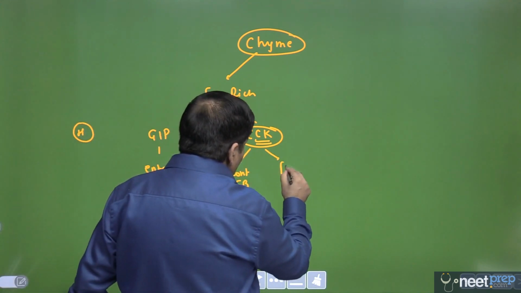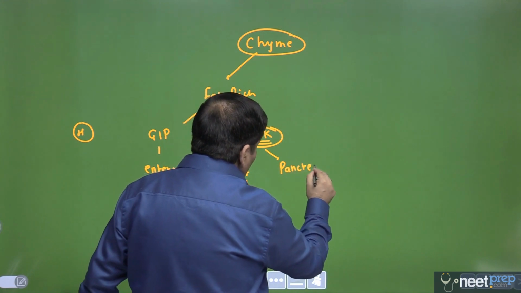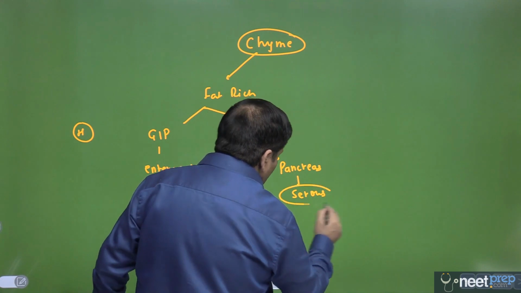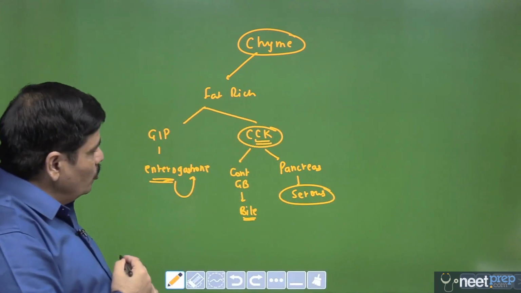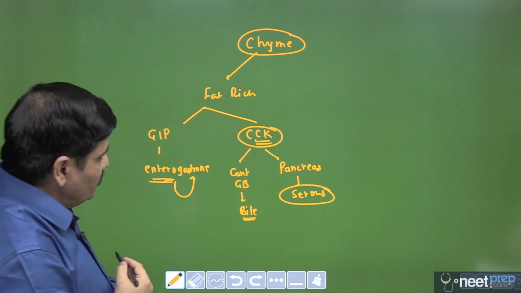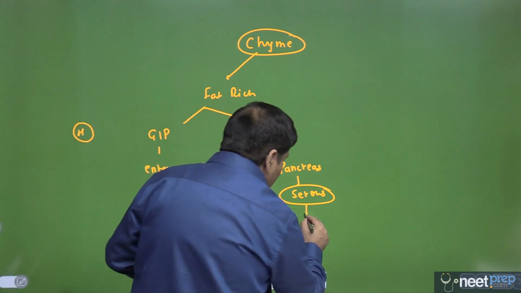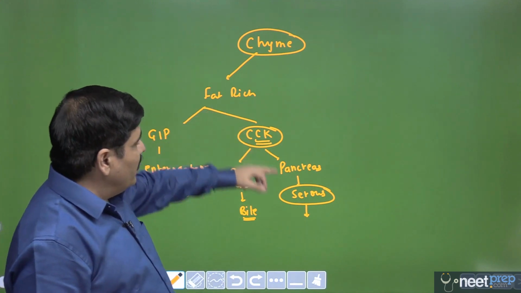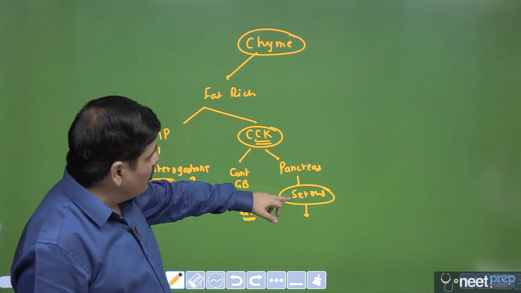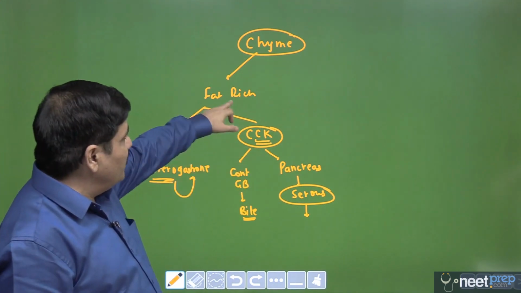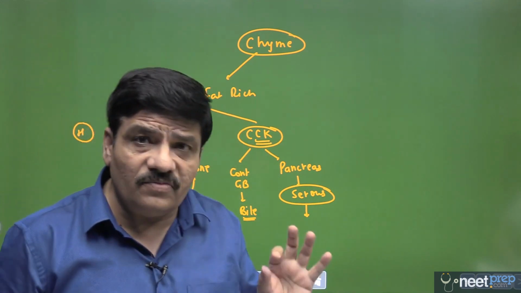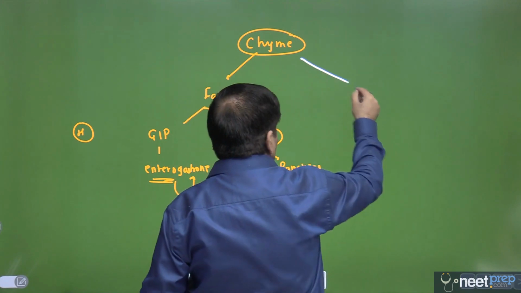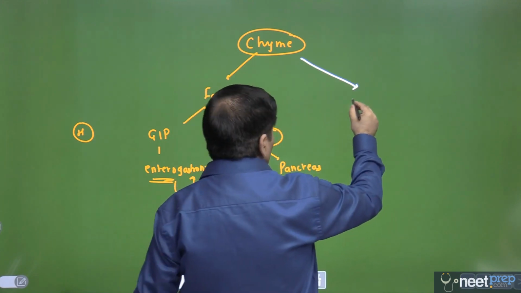Second, it also stimulates the pancreas, and the pancreas secretes serous secretion. Mind you, I have already told you that this is an enzyme-rich secretion, and it will contain pancreatic enzymes that include pancreatic lipase. We can correlate the necessity of increasing the amount of pancreatic lipase because this chyme is fat rich.